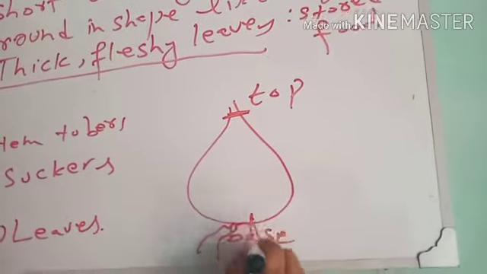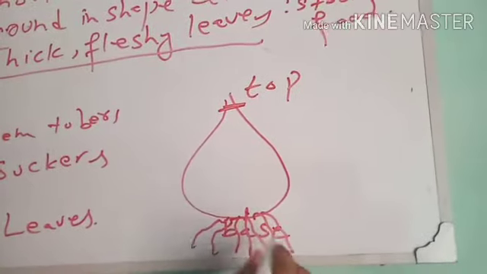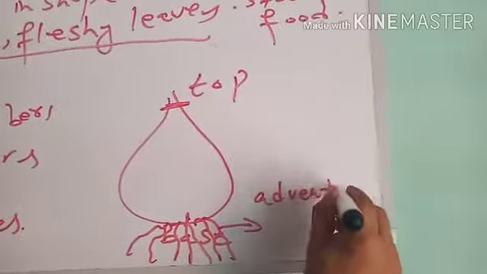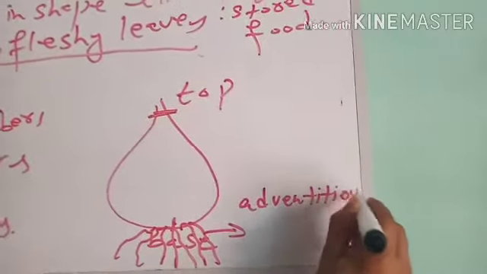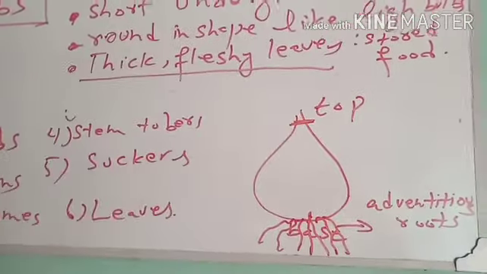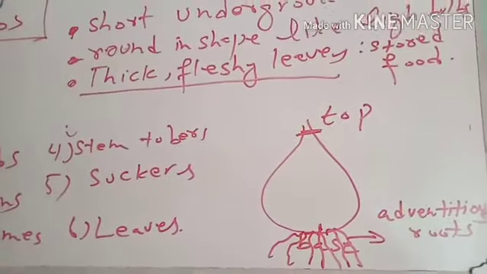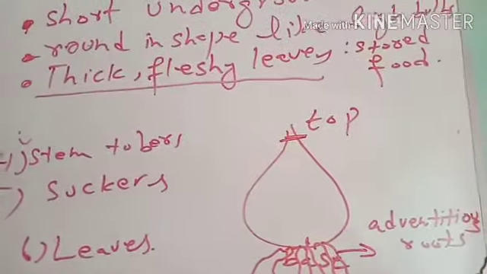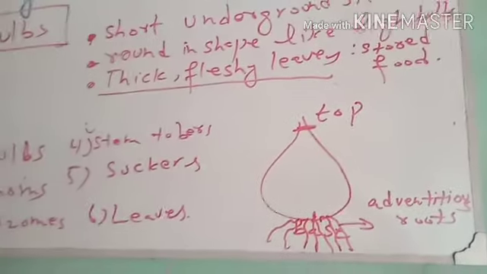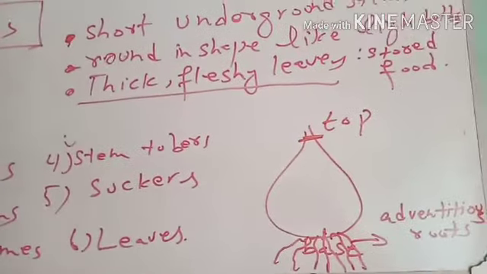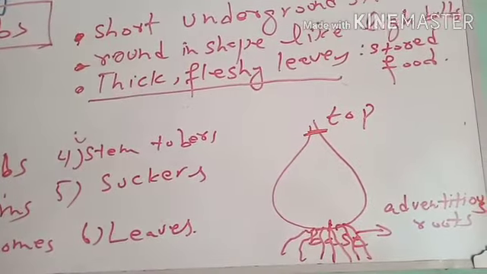These specialized roots which arise from the base of the bulbs are called adventitious roots. These adventitious roots serve the function of roots. Adventitious roots are not true roots, and adventitious roots are defined as the roots which arise from the parts of the plant other than radicle.